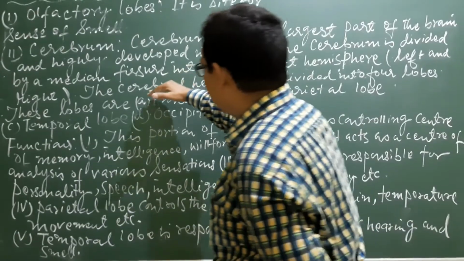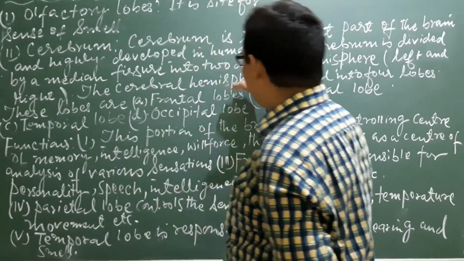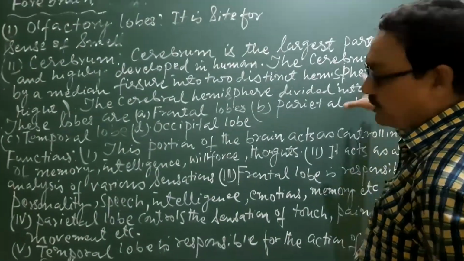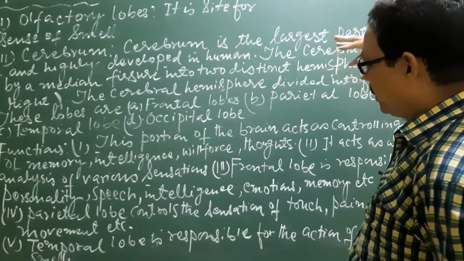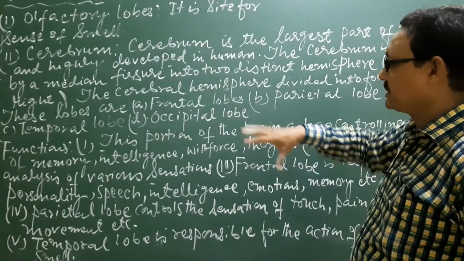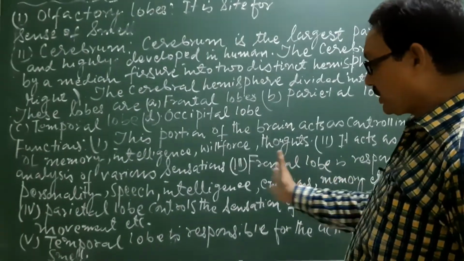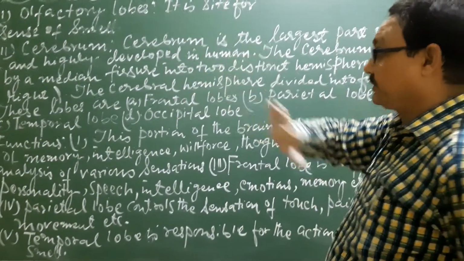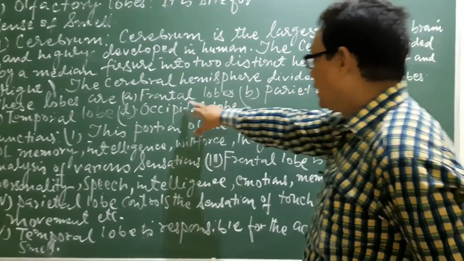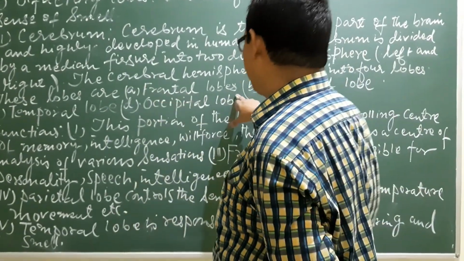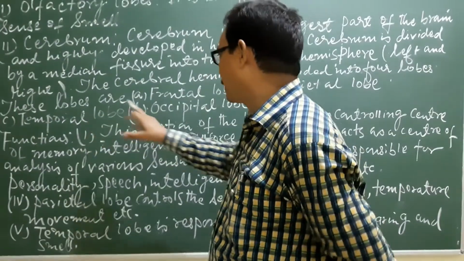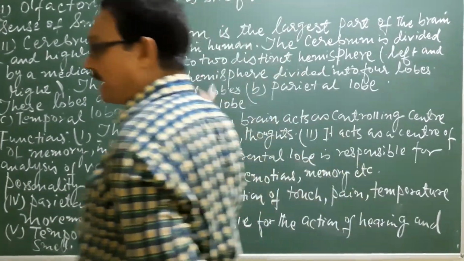And this left and right cerebral hemisphere are again divisible into four lobes, and all these four lobes are functionally very important and are important sites for the different functions related with the cerebrum. Number 1, frontal lobe; number 2, parietal lobe; number 3, temporal lobe; and number 4, occipital lobe.